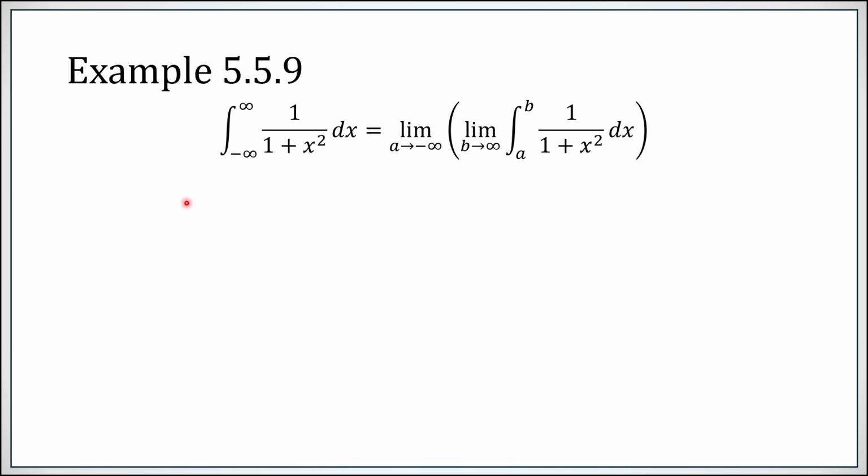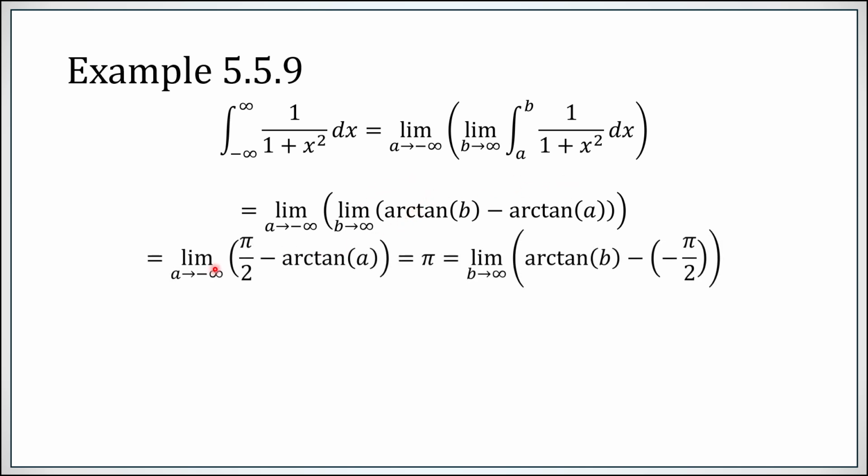We're going to take the improper integral, both sides going to plus or minus infinity, of 1 over 1 plus x squared. Now, in the order that we wrote our definition, we have to take the limit as a goes to minus infinity of the limit as b goes to infinity. This, however, just works out to be an arctangent. So first, let's take the limit as b goes to infinity of arctan b, where a is remaining constant. That's going to produce a pi over 2. Now this is constant. We take a limit as a goes to minus infinity. We get a pi over 2 minus negative pi over 2, which is just pi.